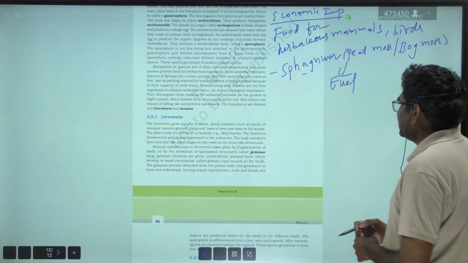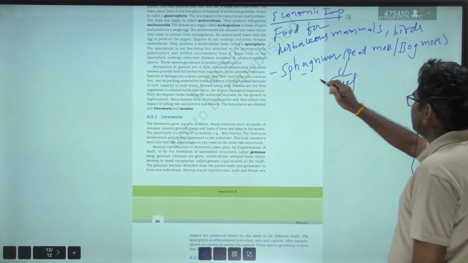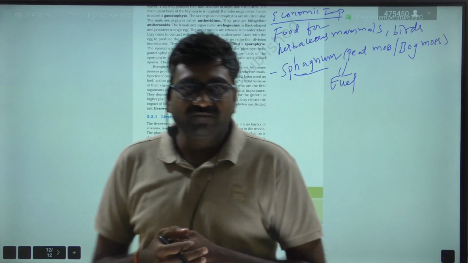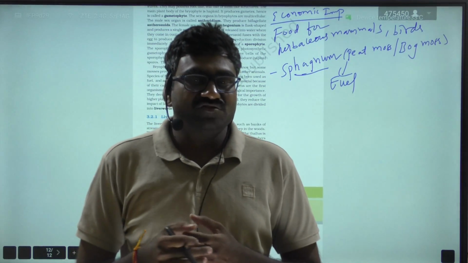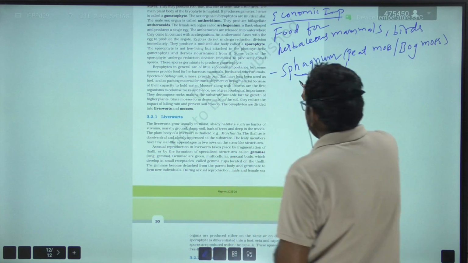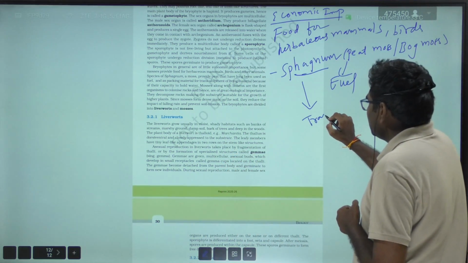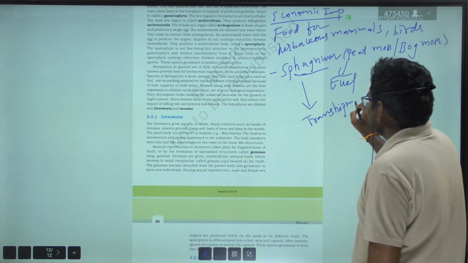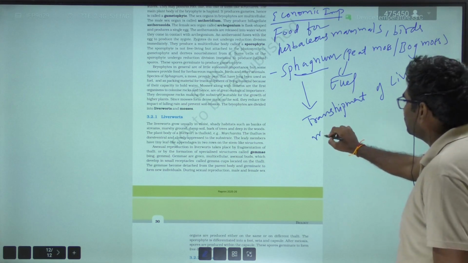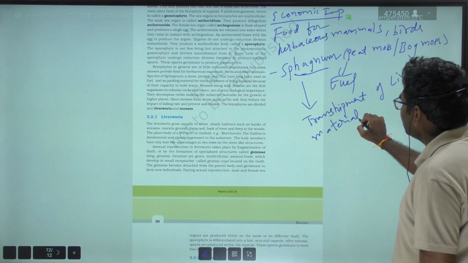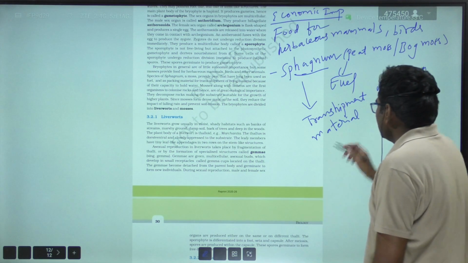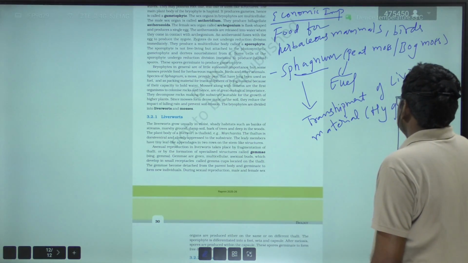Another important thing is that sphagnum is used for transshipment of living material over longer distances due to its water holding capacity. It is used for transshipment of living material because of its capacity to hold water, that is, it is hygroscopic.